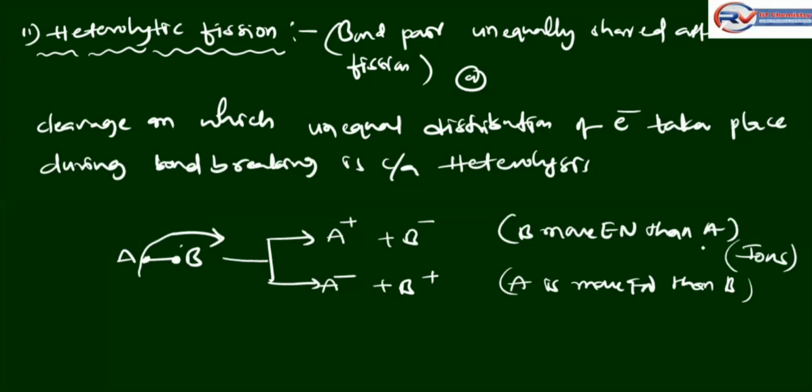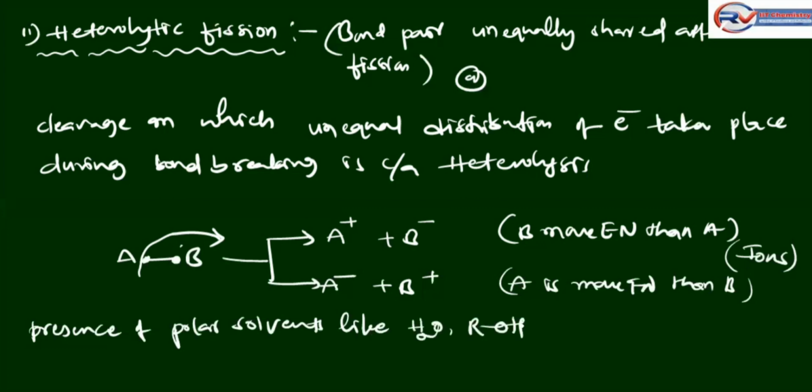Heterolytic fission forms ions. It takes place in the presence of polar solvents like water and alcohol, and needs low temperature. This is heterolytic fission.